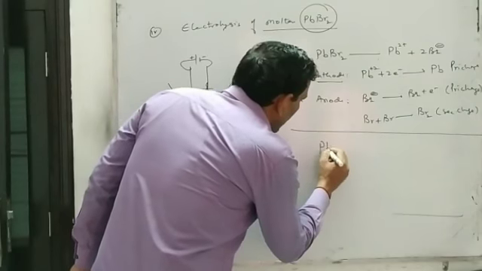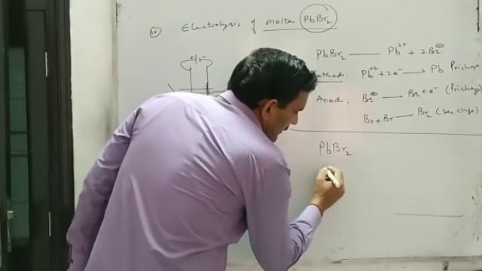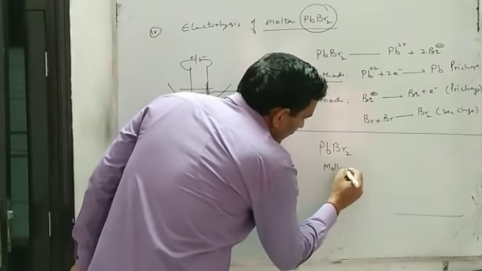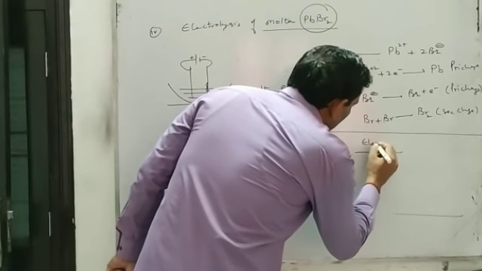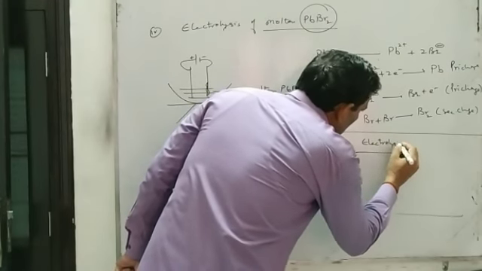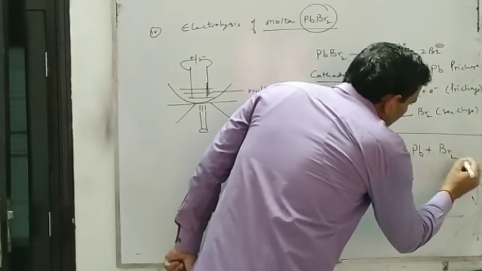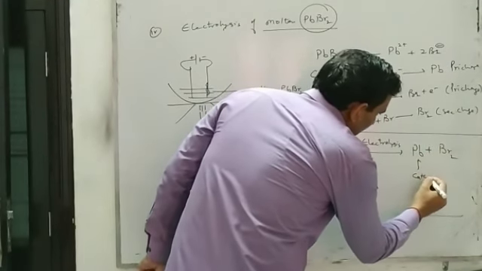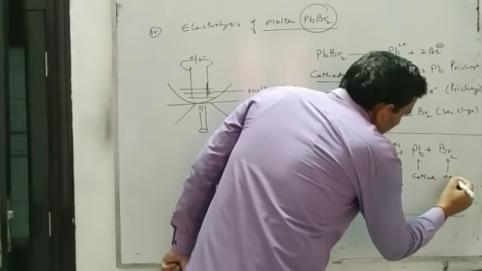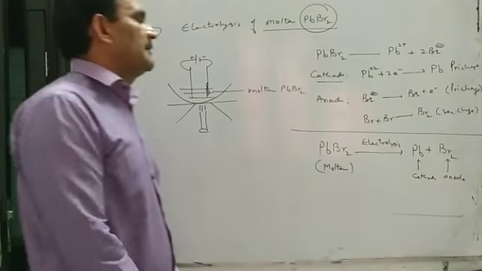And the overall equation we can write: lead bromide, in molten state, on electrolysis we will obtain lead and bromine. Lead metal will be obtained at the cathode and bromine will be obtained at the anode.